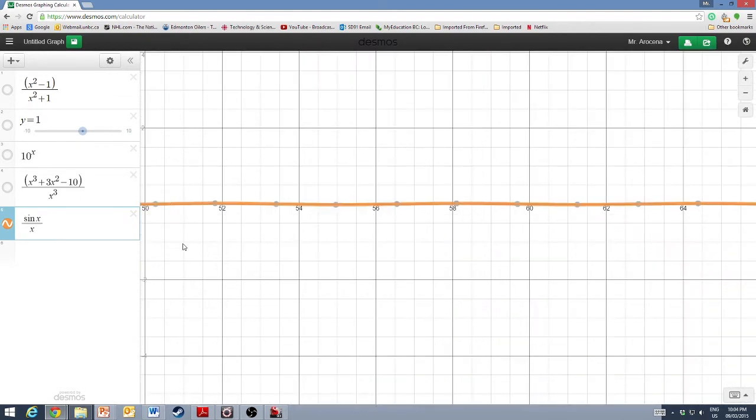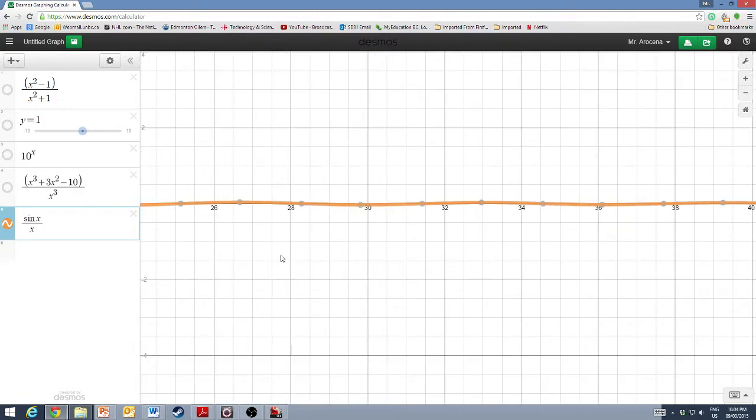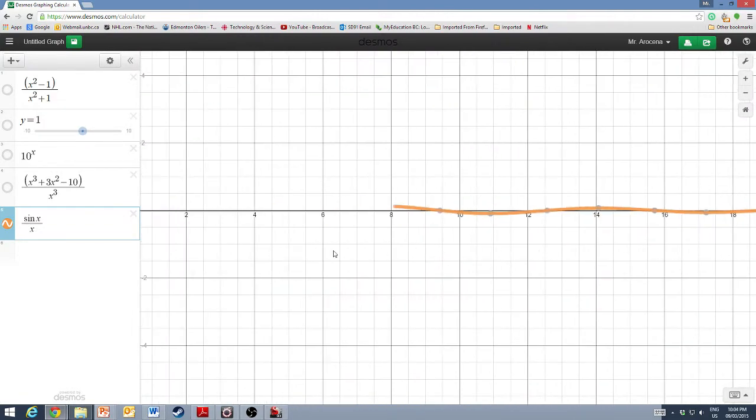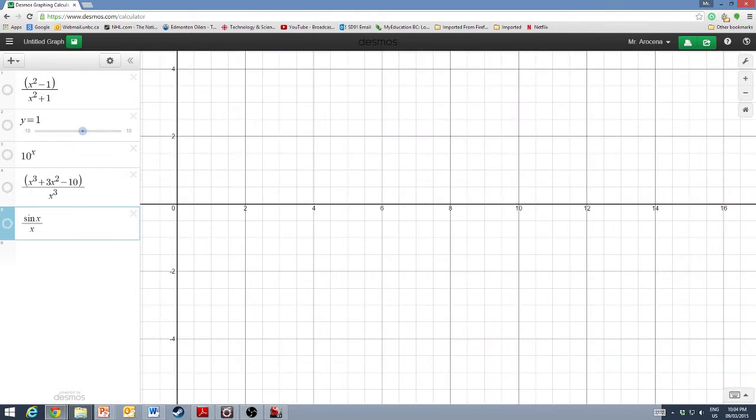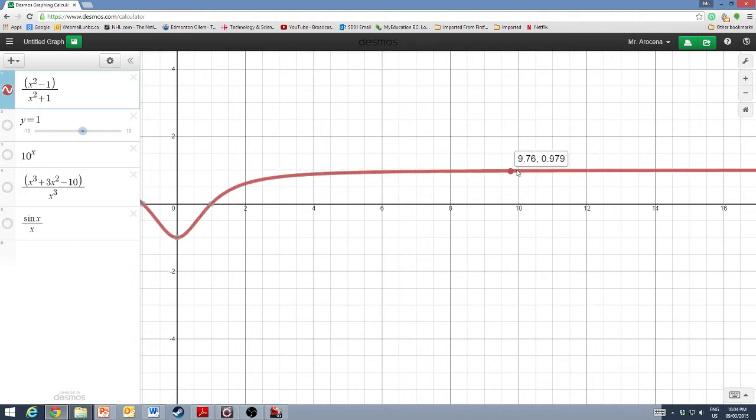Now what's really interesting about this particular situation is it kind of flies in the face of the definition of what a horizontal asymptote is, because let's contrast it with this one. This function never touches the asymptote. It gets close but never actually touches it.